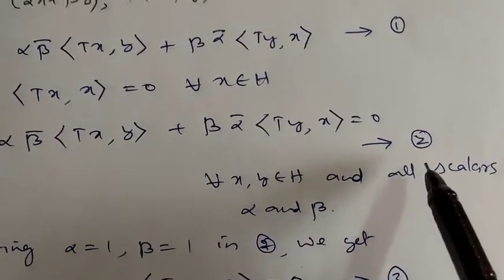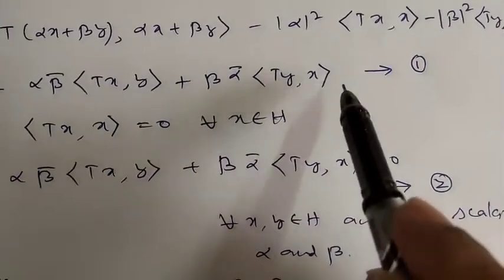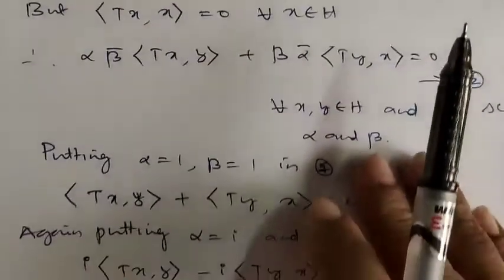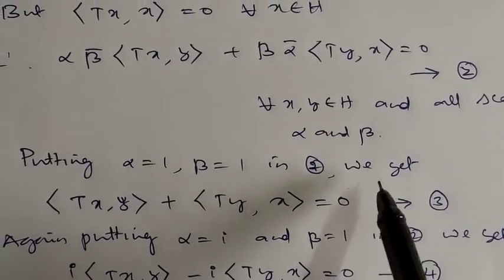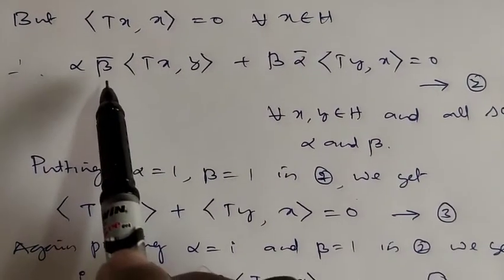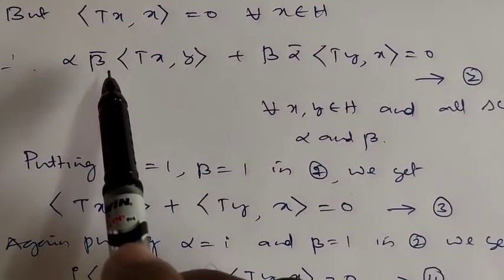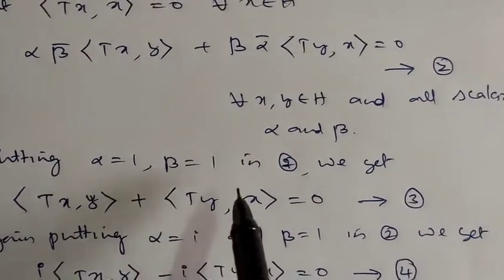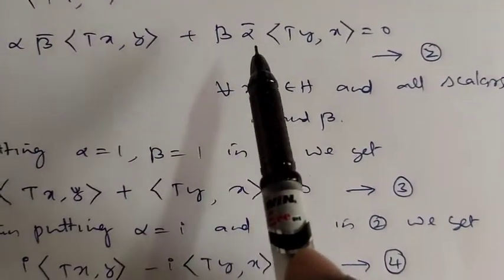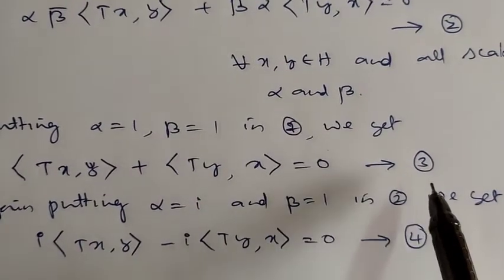Call this number 1 and this number 2. So now you put alpha equal to 1, beta equal to 1 in 2. We get, yes, if alpha is 1, beta bar is 1 itself. Therefore the inner product of T of x comma y plus the inner product of T of y comma x, with alpha 1 and beta 1, is equal to 0. Call this number 3.